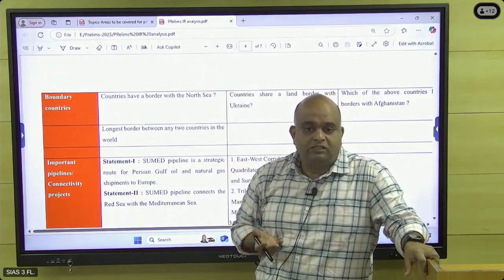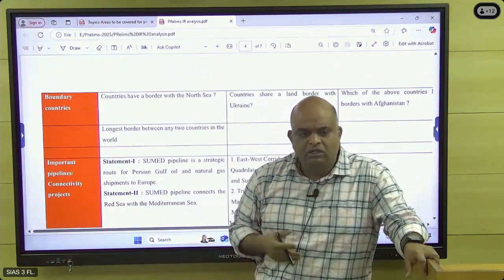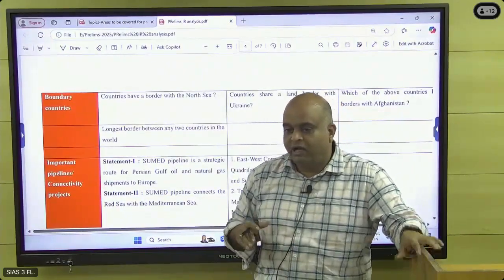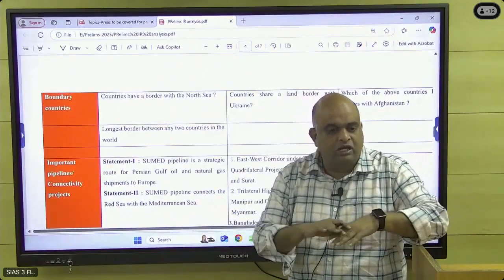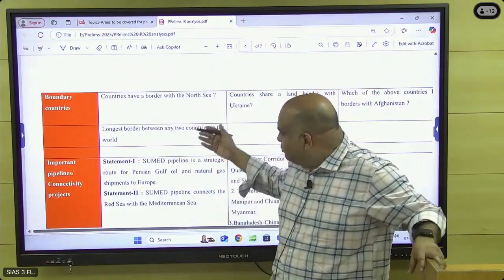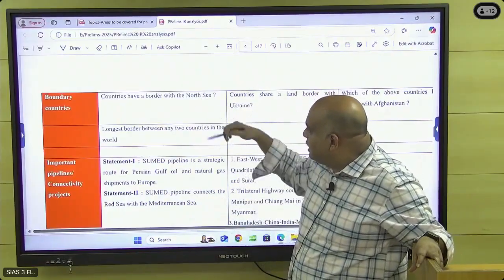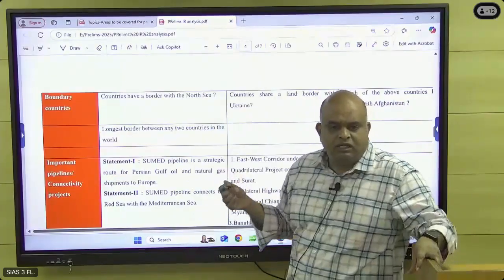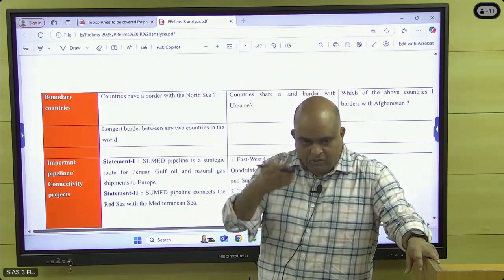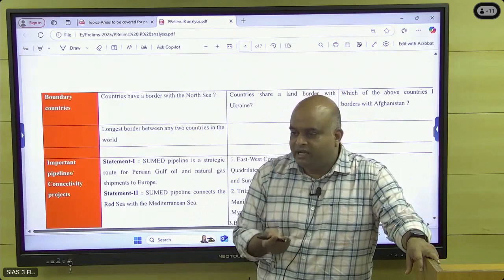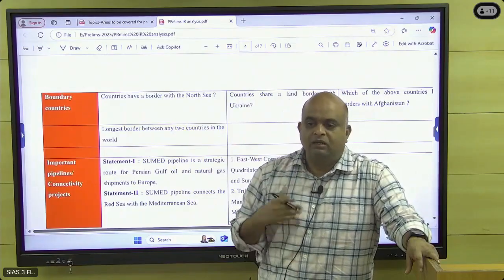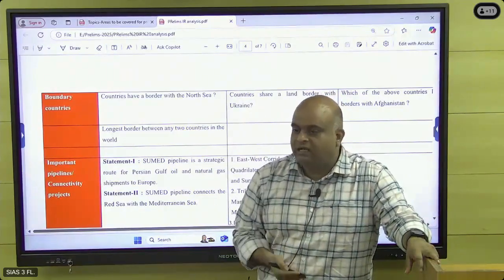North Sea is actually a major fishing ground. Regarding fishing, WTO issues were also going on. It is a major fishing ground where a cold current and a warm current meet, so a lot of animal resources, fishes, will be there. So this was also in the news. What are all the countries around the North Sea? Like that a question was there. Easily we will know. With the options they have given, we can easily identify. Germany will be here, Norway will be here. Like that we can easily assume. But you have to check the atlas again and again.